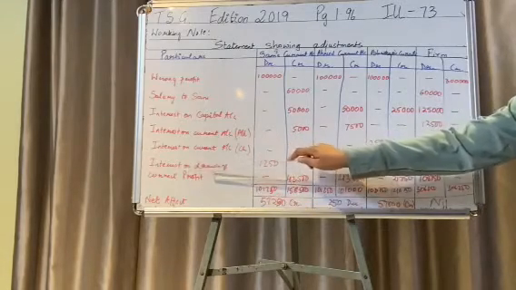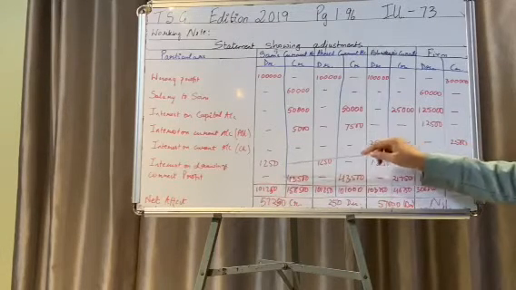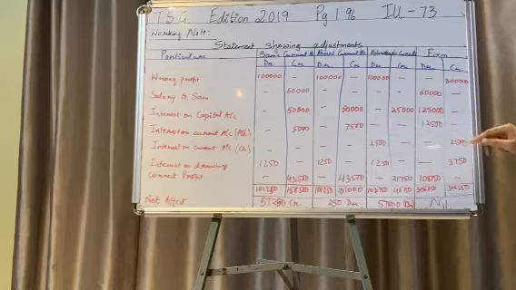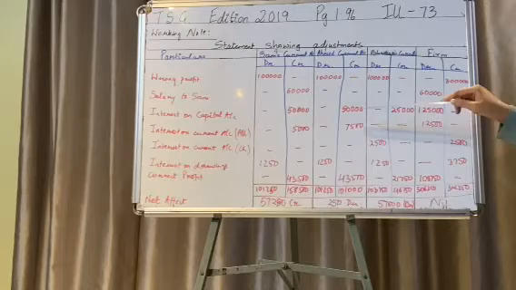Interest on drawings, it is a charge, so the firm is going to get an income, so it is on the credit side, and it's a charge for the partners, so 1,250 to each partner on the debit side.